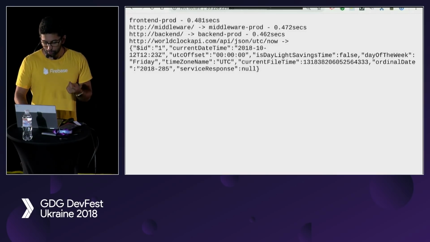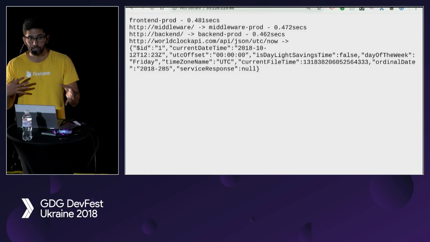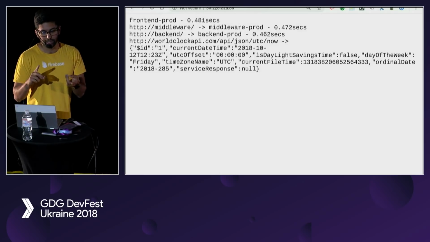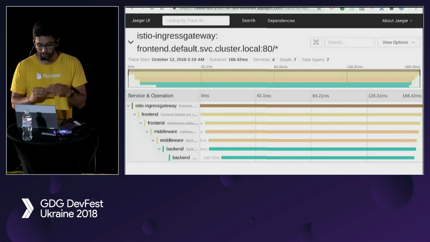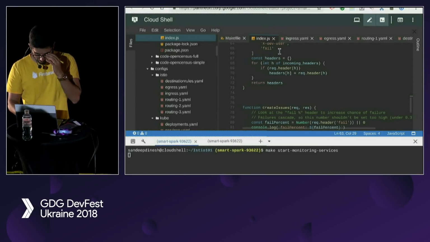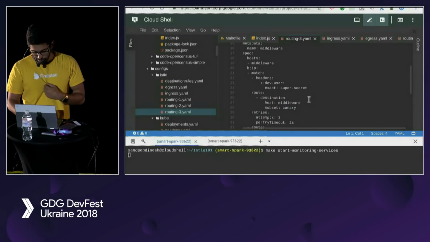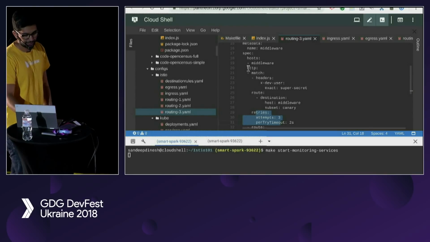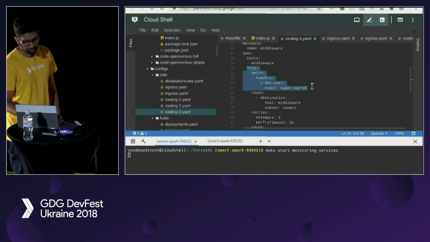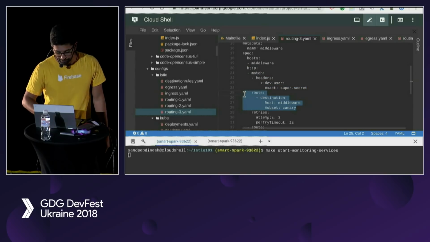So with Istio, you can actually dynamically route traffic to different services based on headers, and you can do traffic duplication to different services and all this kind of cool stuff, right? So what we're going to do is our final routing table. We're going to keep that retries, right? But for our middleware service, we're going to look at a header called xdev_user, and whenever we see the string super secret, we're going to send it to our Canary service instead of prod.